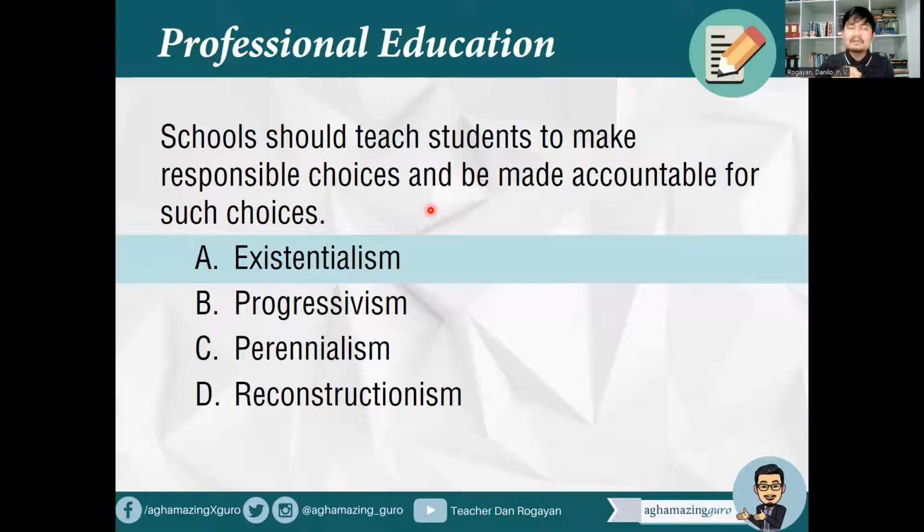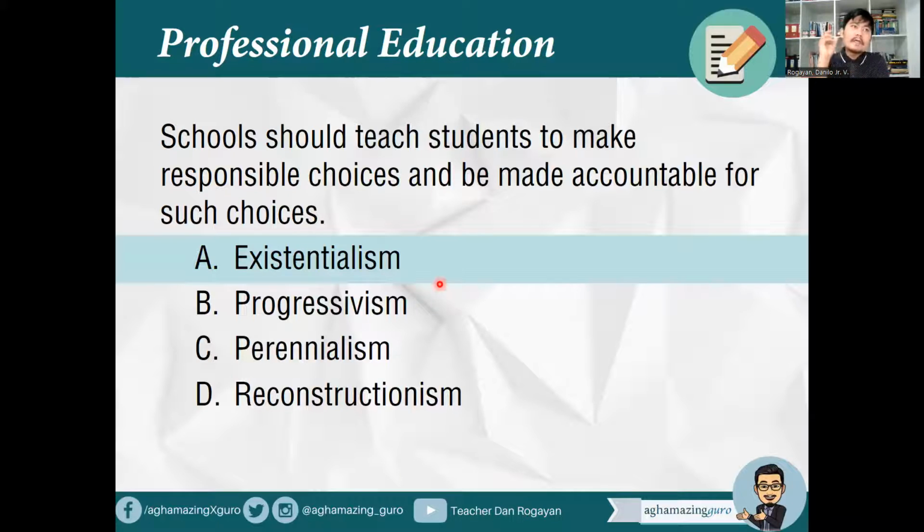Remember, we have 4 tracks in senior high school: academic, TVL, sports, and arts and design. Under academic, may mga several strands yan. So pwede rin pumili yung mga bata, for example sa academic track, whether they go to ABM, HUMSS, STEM, or GAS. But that's part of our existentialism.